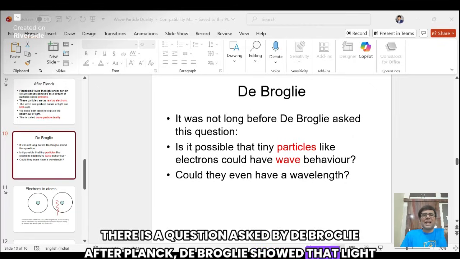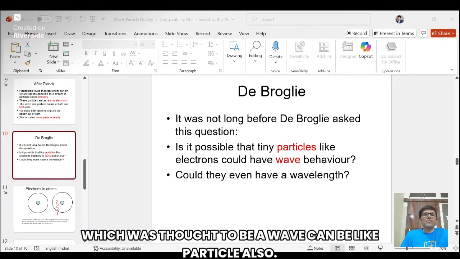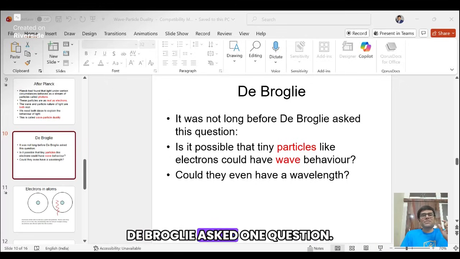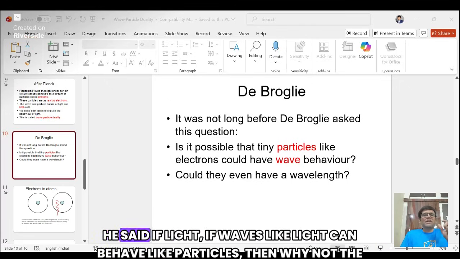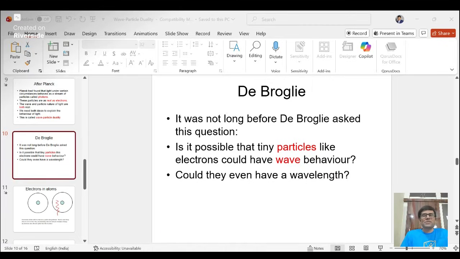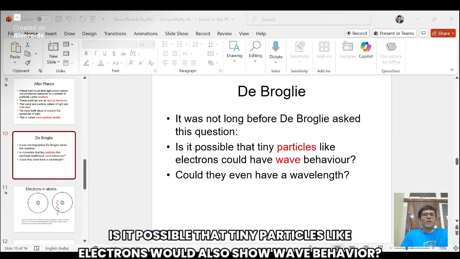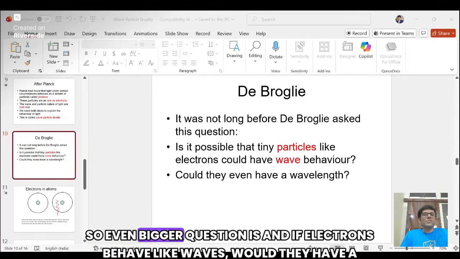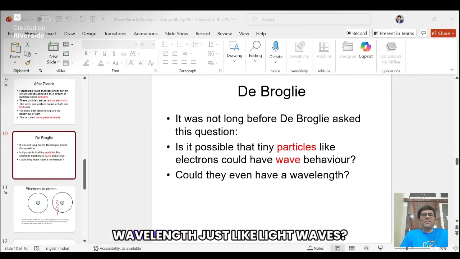De Broglie showed that light, which was thought to be a wave, can be like a particle also. De Broglie asked one question. He said, if waves like light can behave like particles, then why not the other way around? So the big question: is it possible that tiny particles like electrons could also show wave behavior? And an even bigger question is, if electrons behave like waves, could they have a wavelength just like light waves?